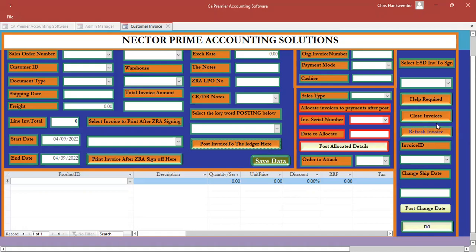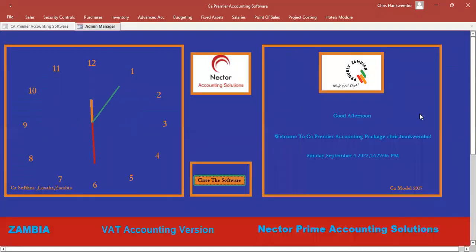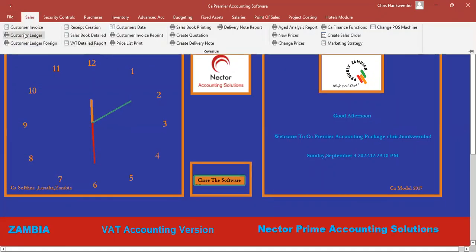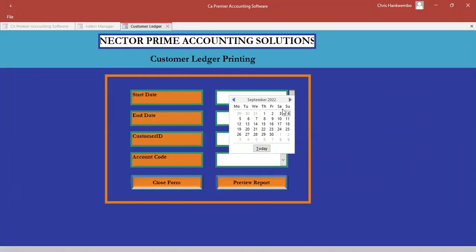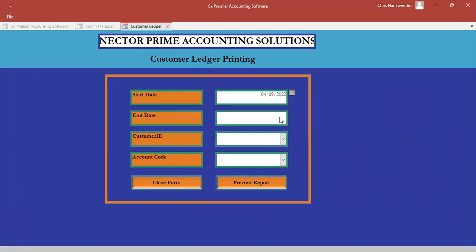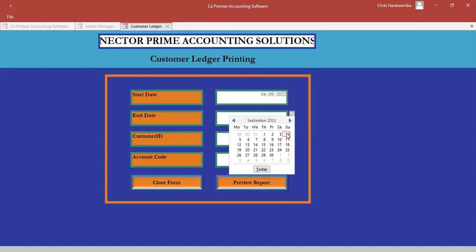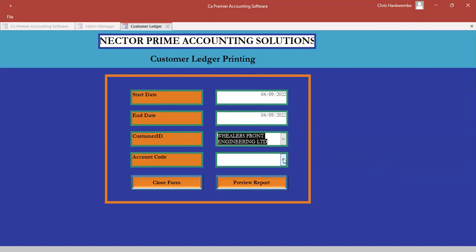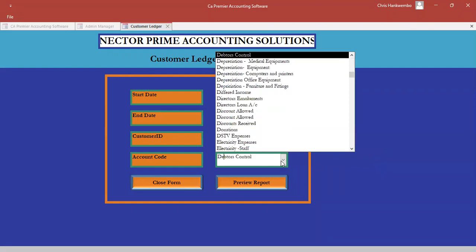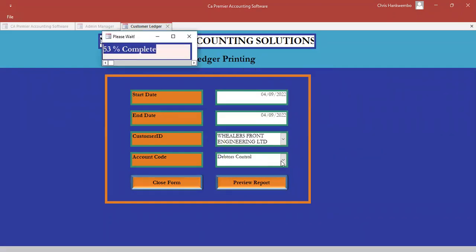So now, if you wanted to see what I'm talking about, if I come here and say, where is my customer statement which I claim that I've done? You simply come here and select the date there. Then here, who is the customer with us? Then data control and the preview there.